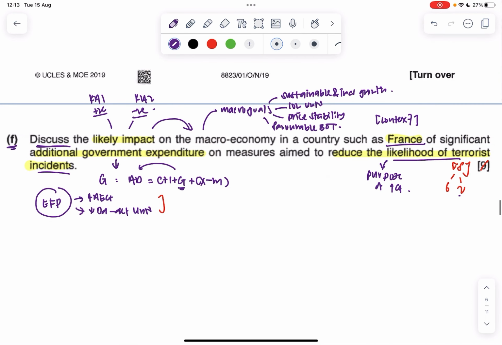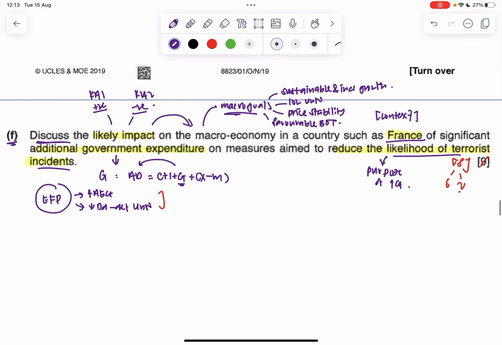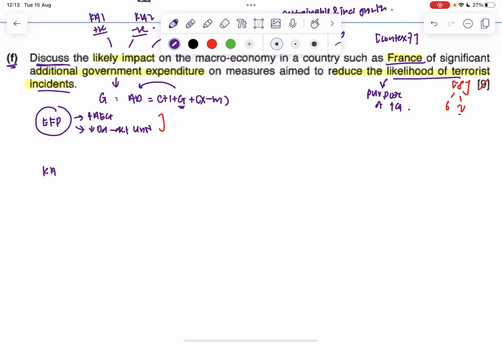So when we looked at this question, you realize that from the extract, they don't give you much impact. They don't directly link you to a macro goal that they want you to talk about. So we will largely have to do it based on what we're comfortable with or what we're familiar with. So for my key argument 1, I would straight away say that the increased government expenditure is likely going to lead to an increase in actual economic growth and a fall in demand deficient unemployment. This is purely from theory, from what we know about expansionary fiscal policy.